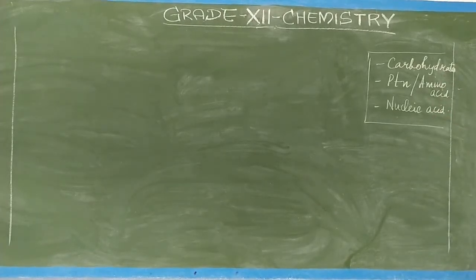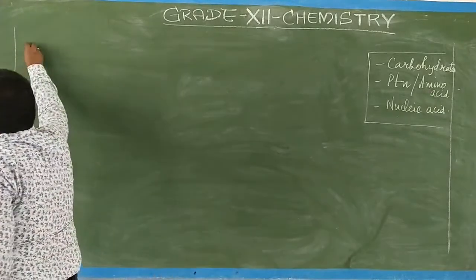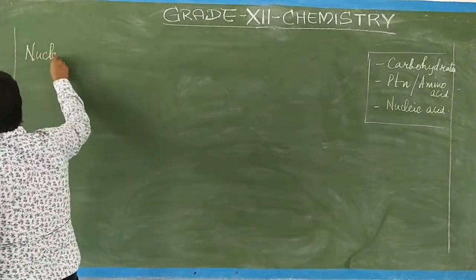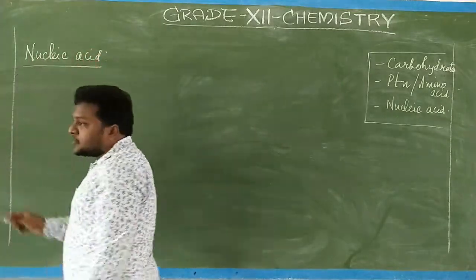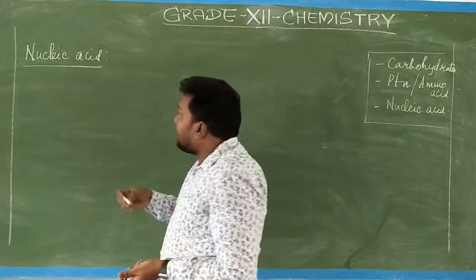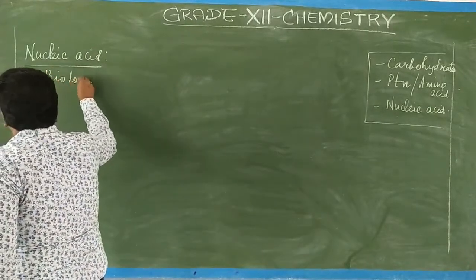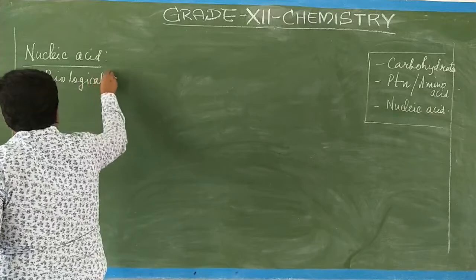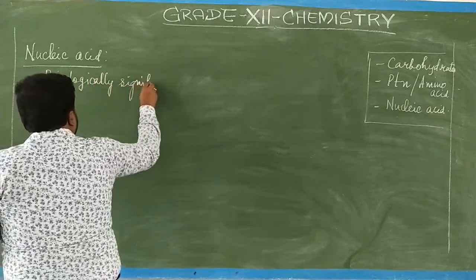What is the nucleic acid? We'll start with the topic, that is the nucleic acid. When you take this nucleic acid, it is biologically significant.